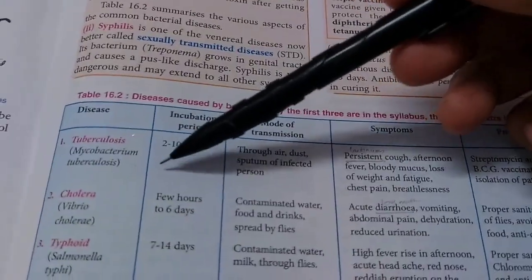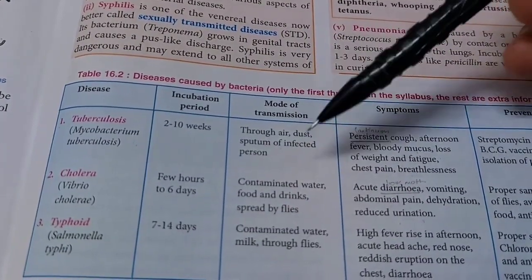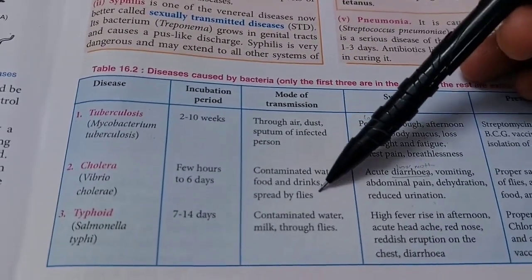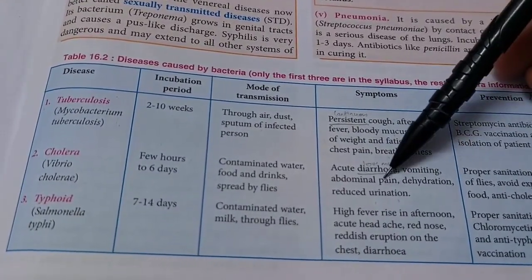Next, we have cholera. A few hours to 6 days is the incubation period once you get infected. How is it spread? Well, contaminated water, food and drink, spread by flies. So what are the symptoms? Acute diarrhea, that is loose motions, vomiting, abdominal pain, dehydration.